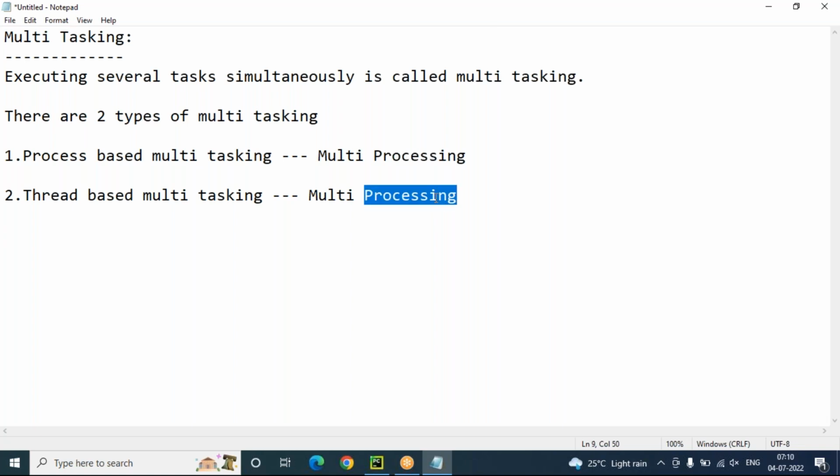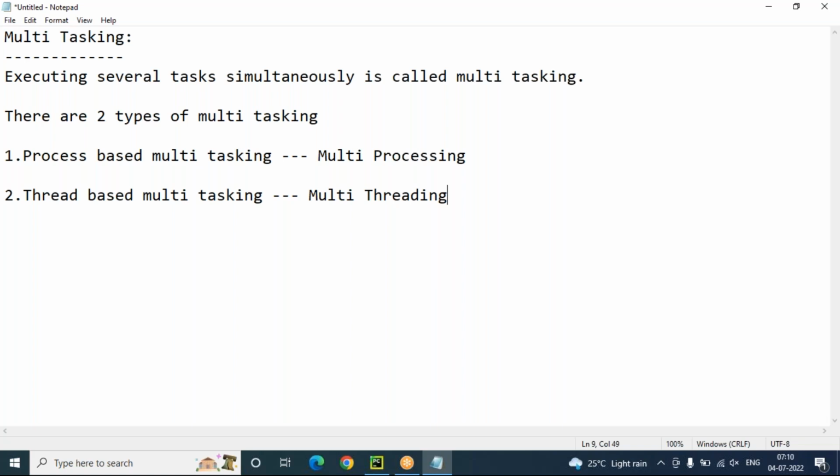Today, our topic is multi-threading. Before multi-threading, I'm talking about multitasking. Multitasking means what? Executing several tasks simultaneously is called multitasking.